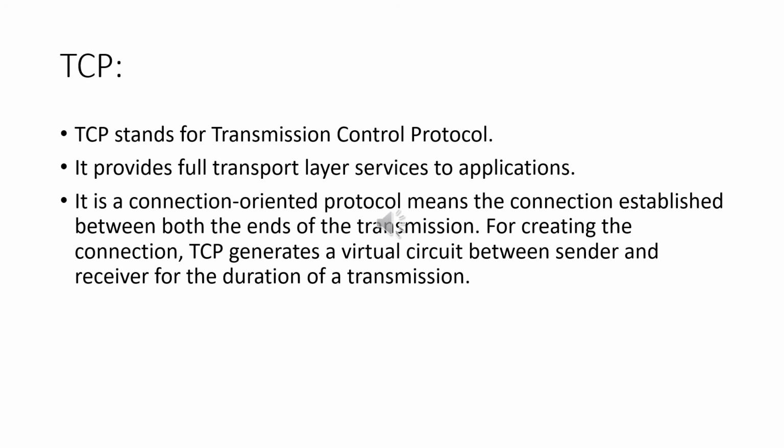TCP is a connection-oriented protocol. UDP is a connectionless protocol. TCP is slow. UDP has high speed. TCP is a reliable protocol. UDP is an unreliable protocol. TCP has a 20-byte header size, but UDP has 8 bytes.